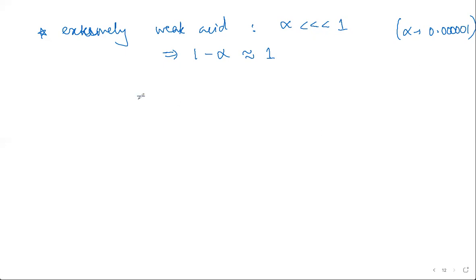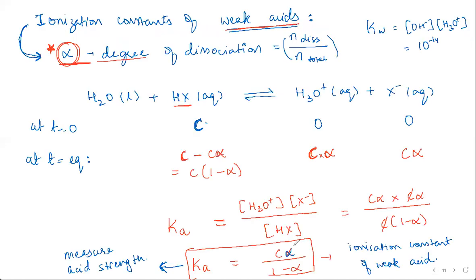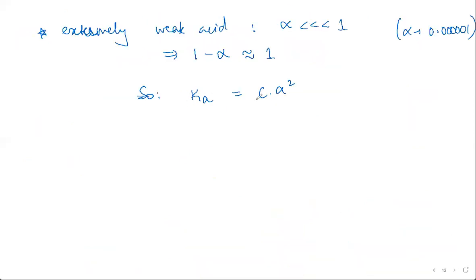So in that case, you get Ka equal to C alpha square. Sorry, there are two alphas, one didn't get cancelled, so it needs to be squared. So Ka is approximately equal to C alpha square. Rearranging it, we get alpha equal to root over Ka upon C.